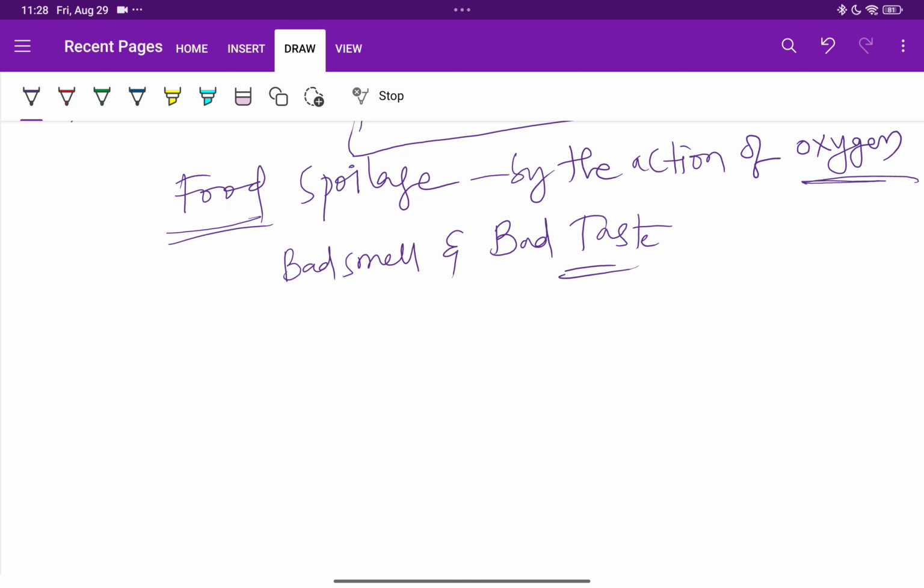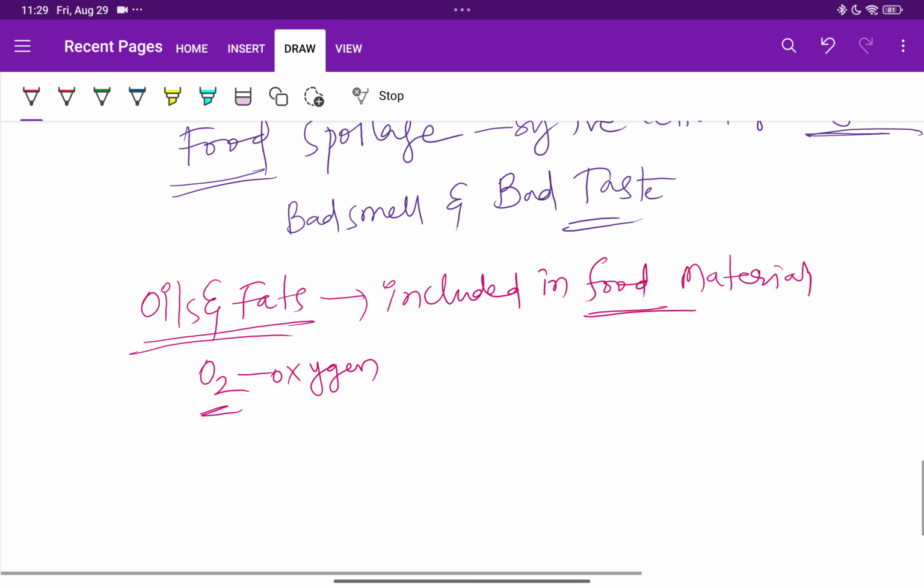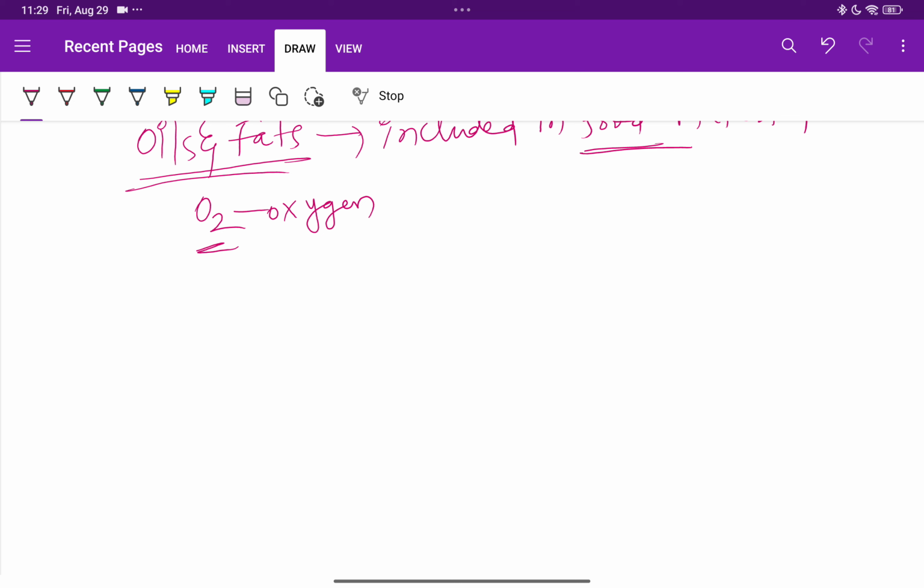Then why is the rancidity happening? Because the oxygen is reacting with the oils and fats which are included in food materials. So the oil and the fat which is there in the food material is reacting with oxygen and giving bad smell and bad taste. So that process is called rancidity. Then how can we stop rancidity? Prevention.